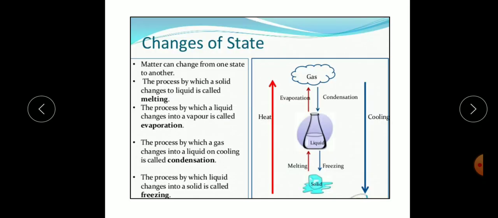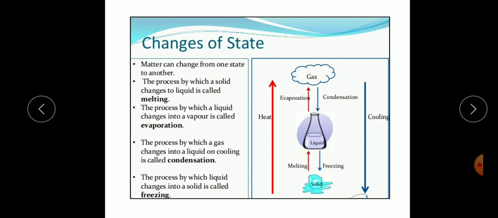Next is change of states of matter. When an object is heated, there will be a rise in its hotness. The state of matter changes due to heat. For example, an ice cube. When we heat it, it becomes water. And water, when we heat it, converts into water vapor. And water vapor, when cooled, becomes water. And water, when we cool it, means when we keep it in a refrigerator, becomes ice.